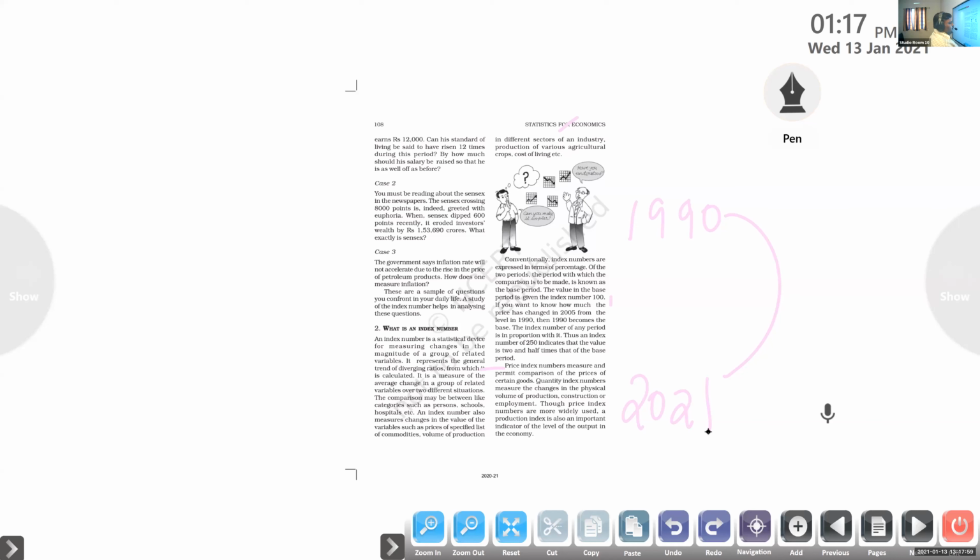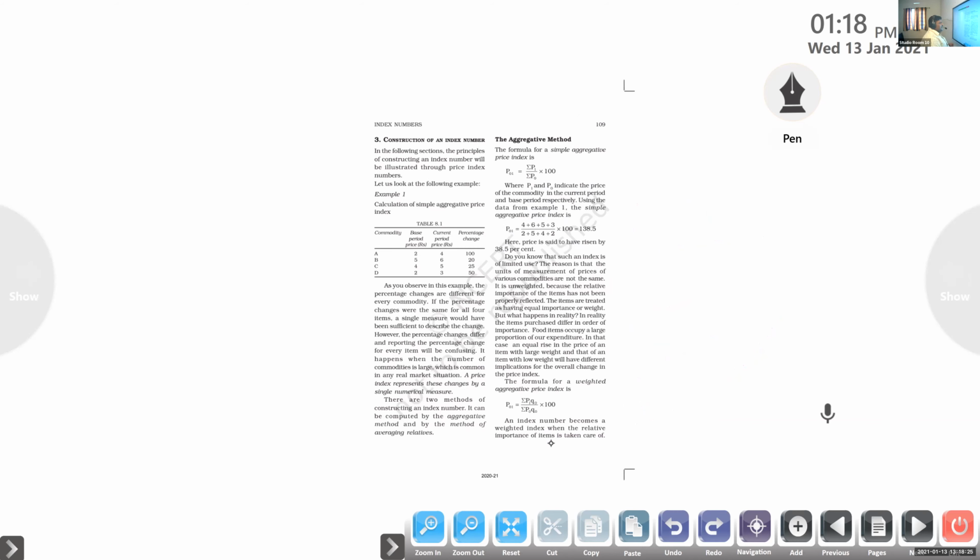If numbers like 100 or 150 come, we easily understand that the price of the specified commodity has increased. Price index numbers are the most widely used method to analyze the price differences between different commodities. It is also an indicator of the level of output in the economy. Index numbers are indicating something, giving us a signal, telling us what is happening there, and as per that we are able to plan.